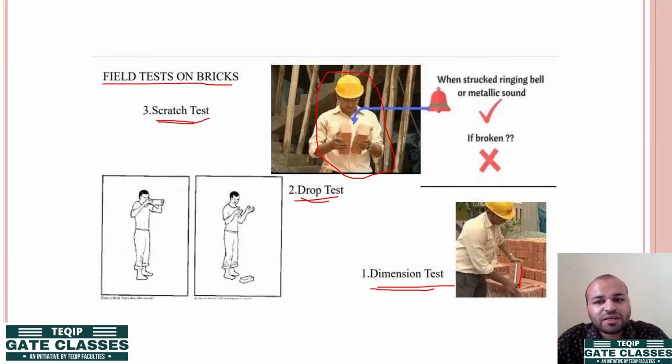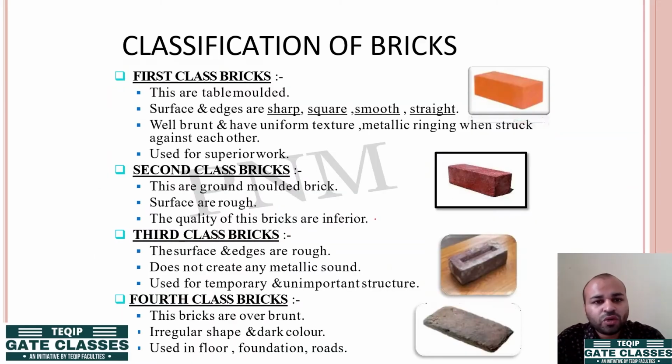Next, we have the sounding test. What is the sounding test? When two bricks are struck against one another, we hear a metallic sound. If it is a metallic sound, then it is a good brick. But if it gets broken, then it is a bad quality brick. Now these are some of the classifications that I mentioned earlier.